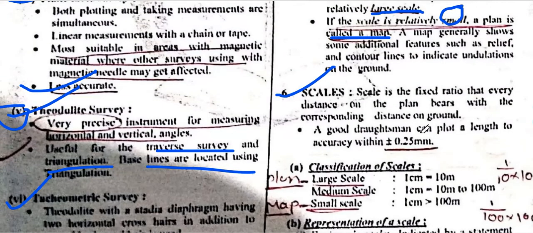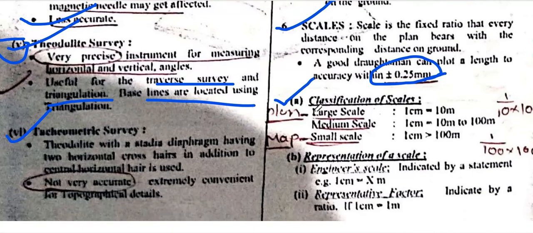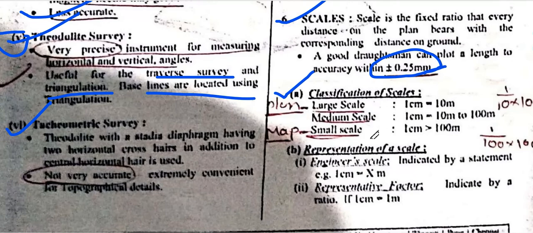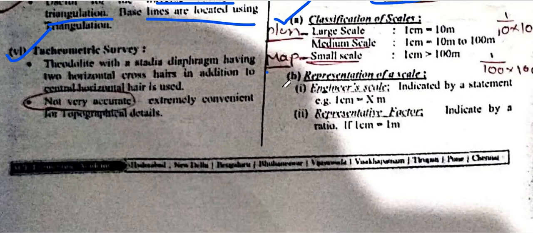What is the scale? Scale is the fixed ratio every distance on the plan bears with the corresponding distance on the ground. A good draftsman can plot the length with an accuracy within plus or minus 0.25 mm. The classifications of scales: large scales, medium scales, and small scales. Large scale is the plan scale and small scale is the map scale. Representations of the scales: engineering scales,